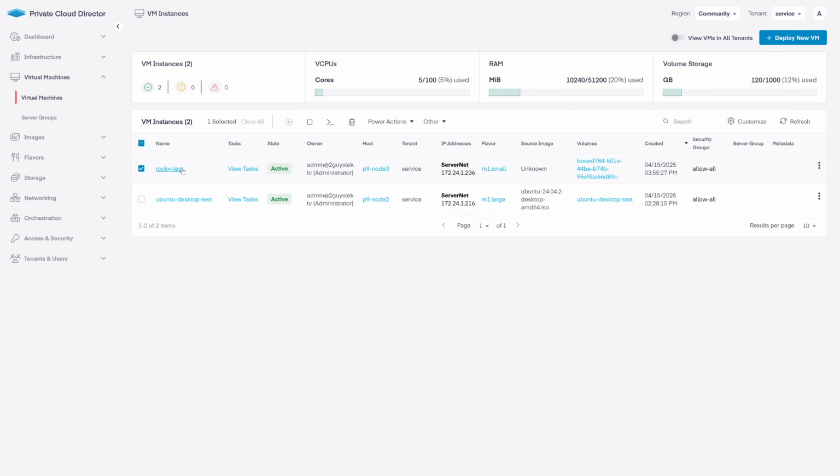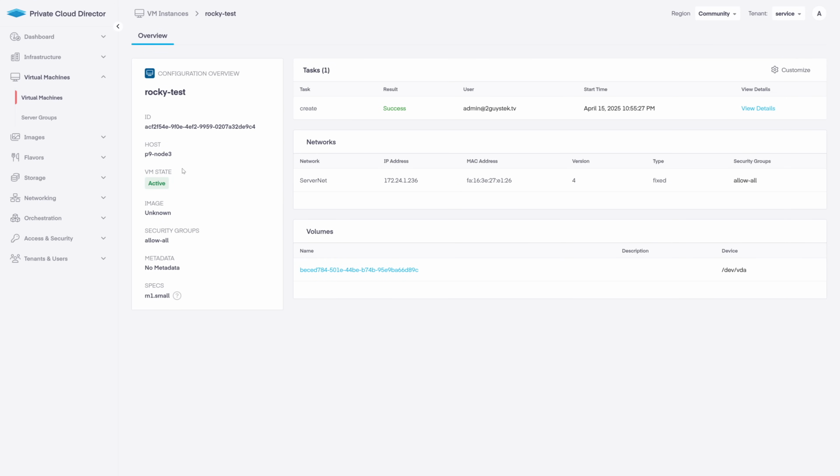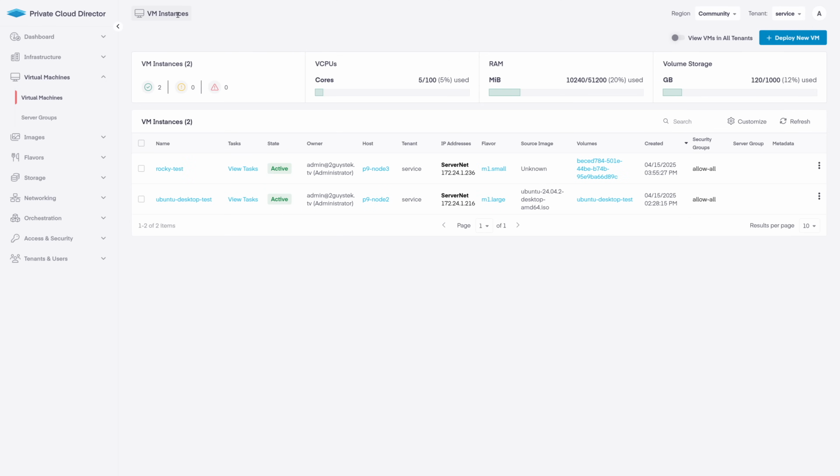Clicking on the VM's name in the list sends you to an overview page for the VM that provides you with a detailed overview of the guest workload, but noticeably missing are the VM controls you might typically expect coming from other hypervisor platforms. Let's quickly deploy a virtual machine to show you what that process is like. We'll head back over to our list of VMs again, and then click Deploy New VM at the top.